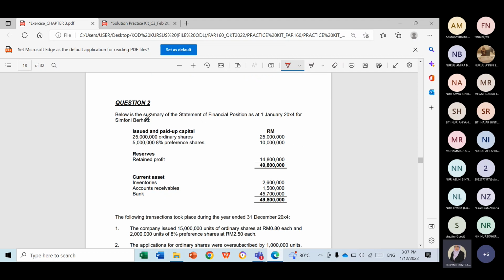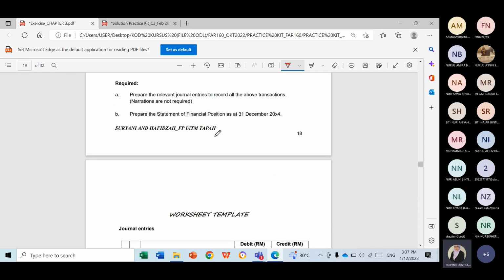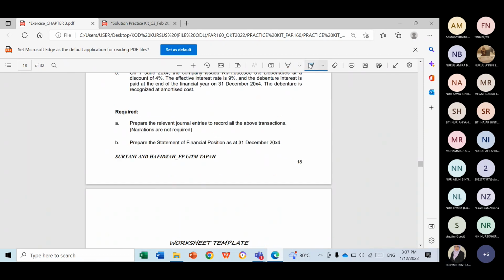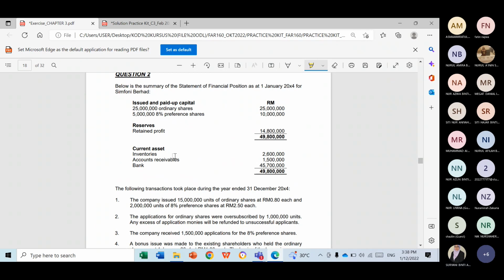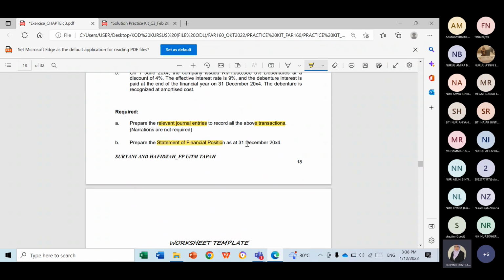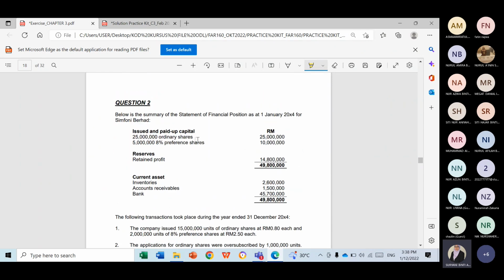Next is question 2, Symphony Berhad. Again, as I mentioned, you have to read the question first. Basically the question is just the same. You are required to prepare the relevant journal entries to record all the above transactions and prepare the statement of financial position. But this time it does not mention any section. You just have to prepare based on the information that you have in the current question.